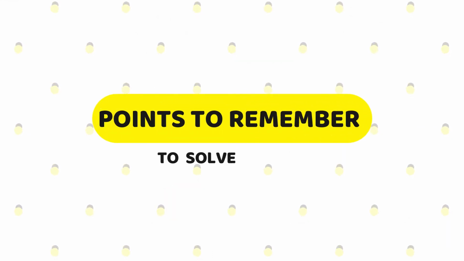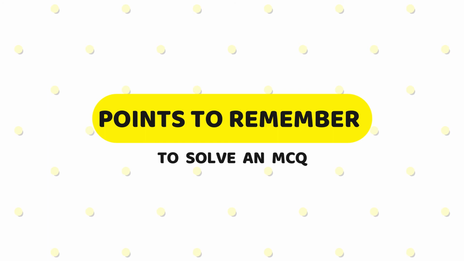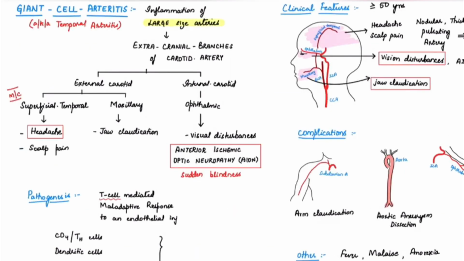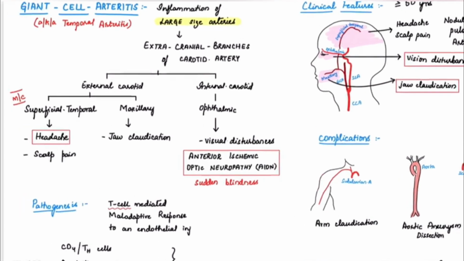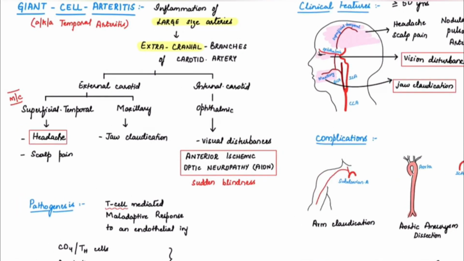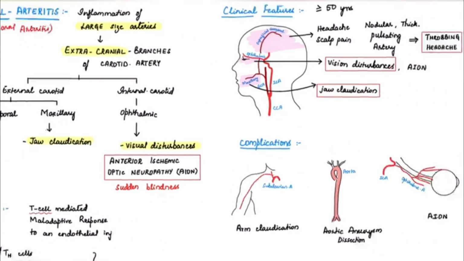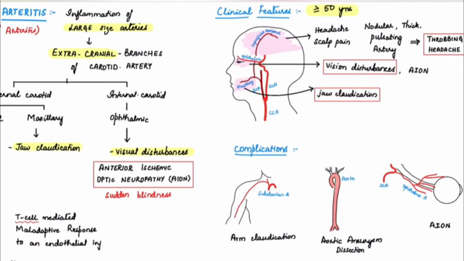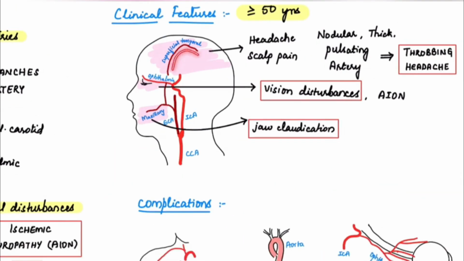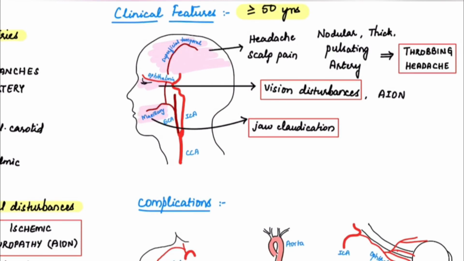Now what are the points to remember to solve an MCQ? Giant cell arteritis involves large sized arteries, so it is a large vessel vasculitis, and it commonly involves the extracranial branches of the carotid artery. The most important features include headache, jaw claudication and visual disturbances. Presentation typically occurs at an age of more than 50 years. Involvement of the superficial temporal artery leads to throbbing headache, involvement of the maxillary artery leads to jaw claudication, and involvement of the ophthalmic artery leads to vision disturbances.